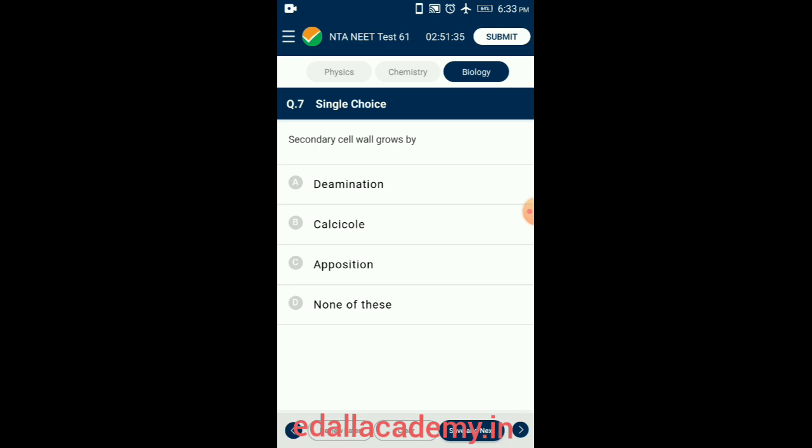It usually consists of three layers which are often named S1, S2 and S3. It is found in collenchyma and sclerenchyma cells, xylem vessels. The secondary cell wall grows by apposition. In this method, new cell wall material secreted by the protoplasm is deposited as definite thin plates one after the other on the inner surface of the original wall. So the answer for this question is option C, apposition.